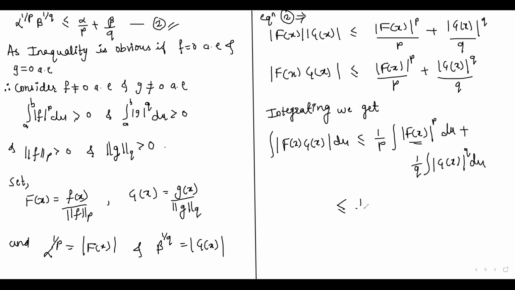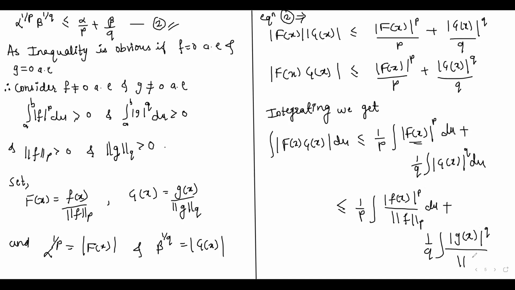So this is less than or equal to 1 by p integration of mod of f of x to the power p upon norm f, du, plus 1 by q into integration of mod of g of x to the power q upon norm of g over q, du. So from this we get